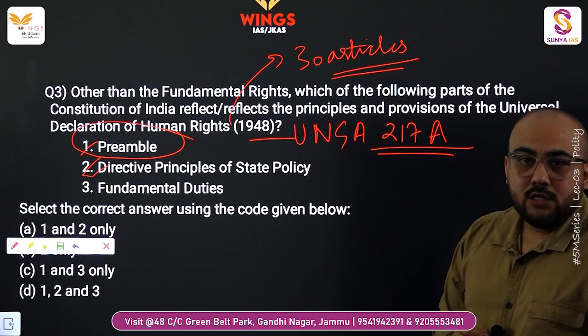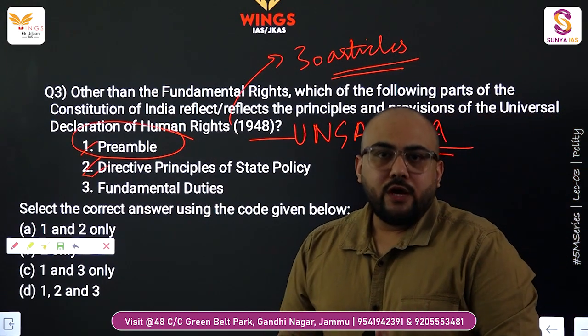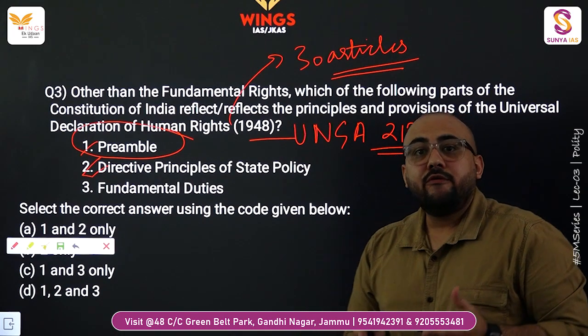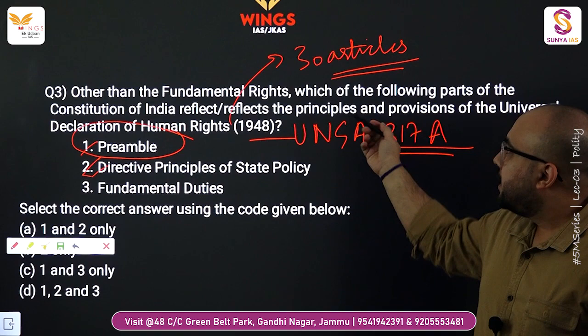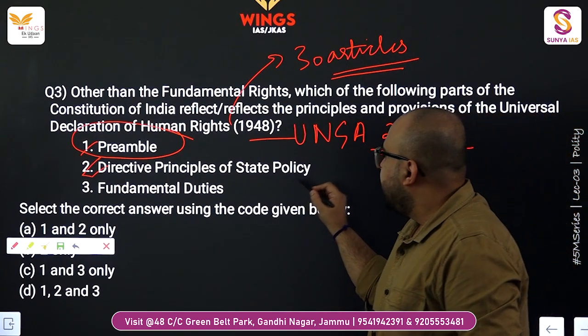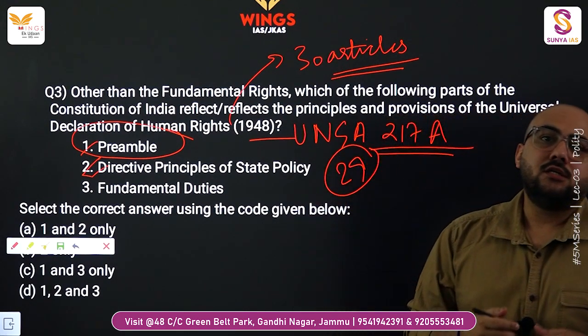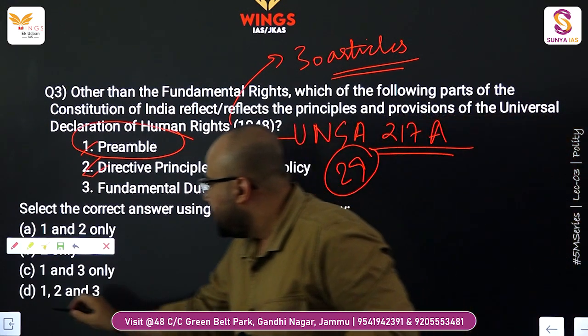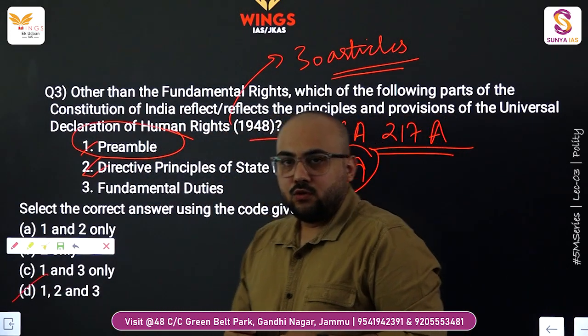Last, fundamental duties from the Indian Constitution perspective. Part 4A of the Indian Constitution, article number 51A talks about the fundamental duties, and from the perspective of the Declaration of Human Rights, article number 29 basically talks about such similar provisions. So the right answer is option 3. Moving on to the next question.